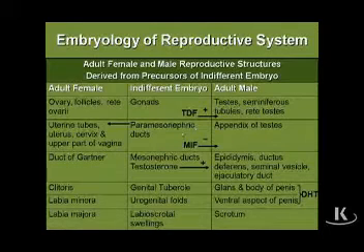We have paramesonephric ducts, which we haven't spent any time talking about, but suffice it to say that those are ducts made up of parietal peritoneum, actually. And those ducts will develop into the uterine tubes, and then the uterine tubes will fuse to form the cervix. That's what those paramesonephric ducts will do, but Mullerian inhibiting factor will prevent that from happening. And so in the presence of Mullerian inhibiting factor, this will not happen. So you will not have the female genital tract.